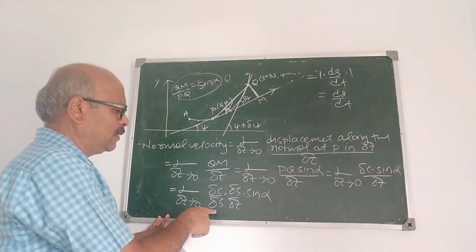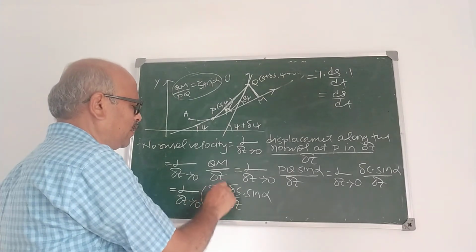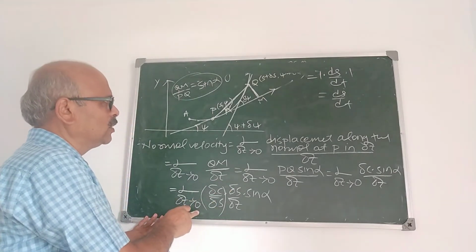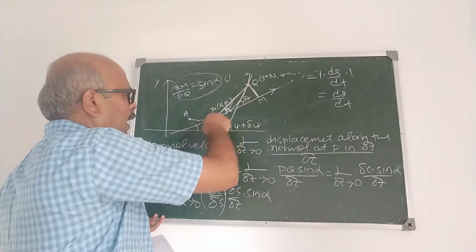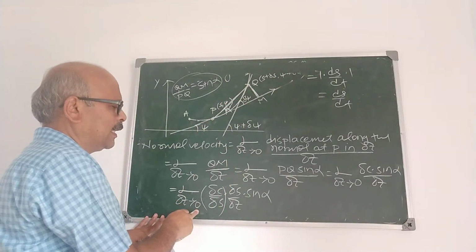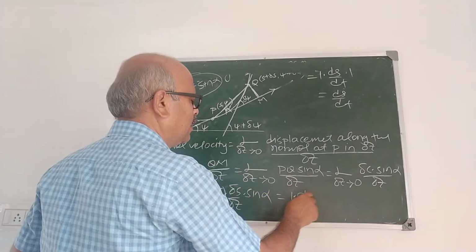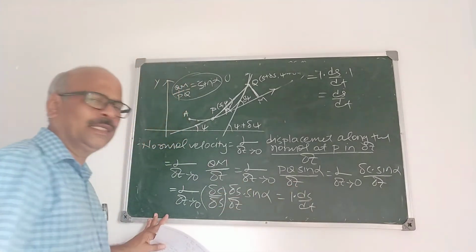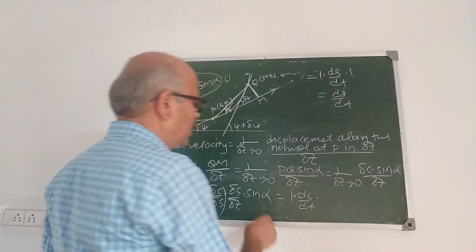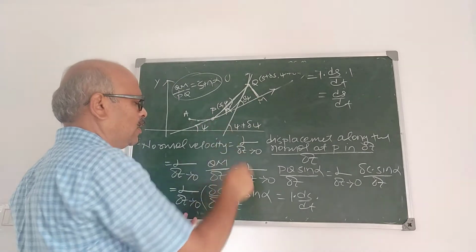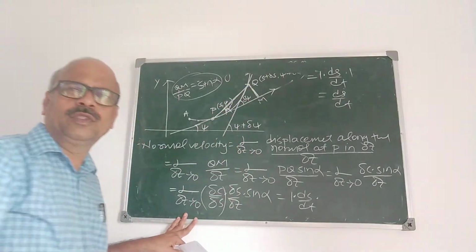Now we have to consider the limiting case. Delta C by delta S as delta t tends to 0 means the chord PQ upon arc PQ as delta t tends to 0, it is 1, and delta S by delta t as delta t tends to 0 is ds by dt. Now as Q approaches P along the curve, what happens to alpha? Alpha becomes 0.